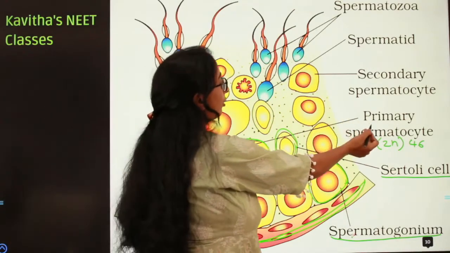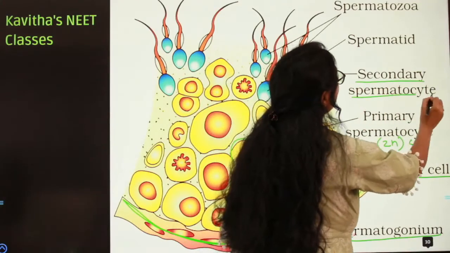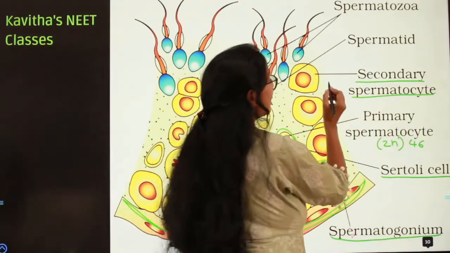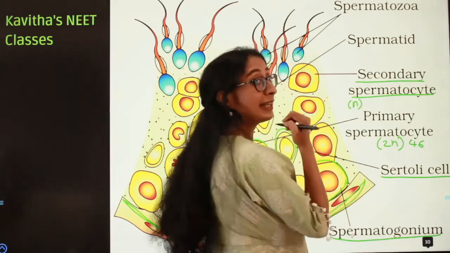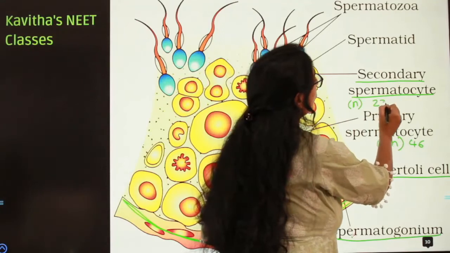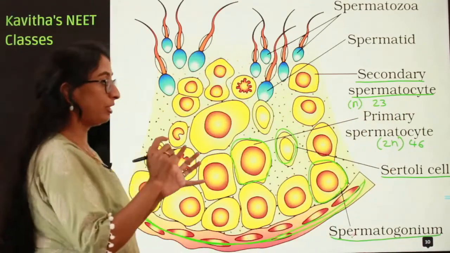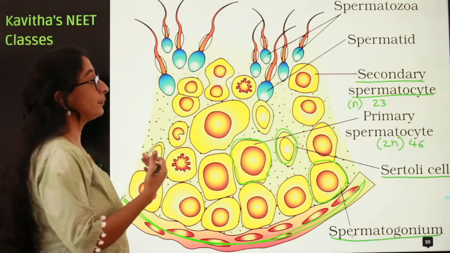One primary spermatocyte produces two secondary spermatocytes, each one having a single set of chromosome. So the secondary spermatocyte is haploid in nature, that is it has 23 chromosomes each.